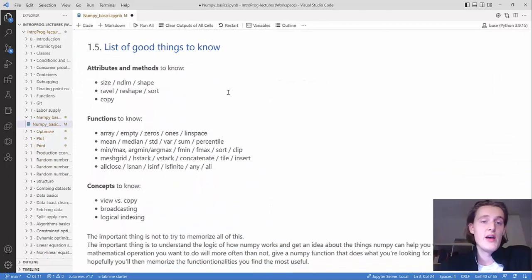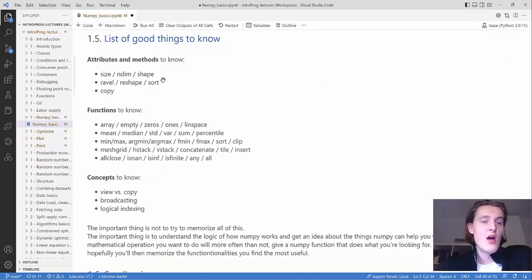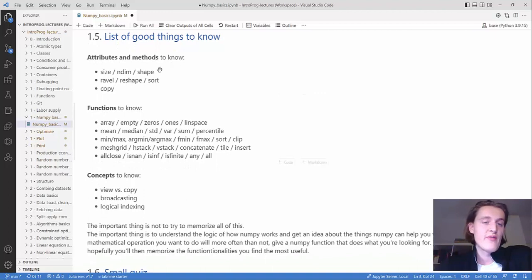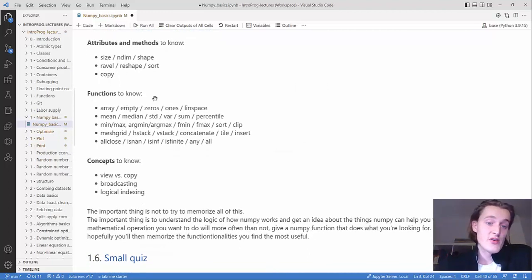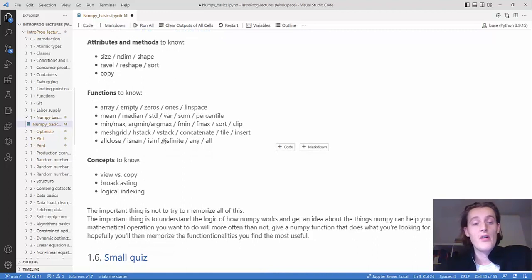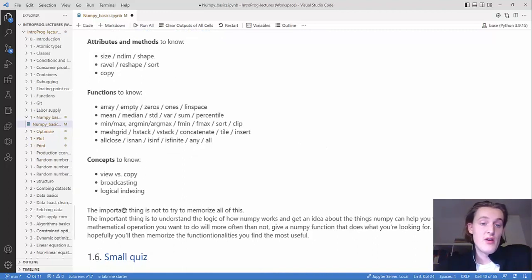So here's a list of good things to know. This is a bunch of attributes of the Numpy arrays and methods you can use, a list of functions you can use, and a list of concepts. You shouldn't try to memorize all of these attributes and functions. The more important thing is to know the logic of Numpy.